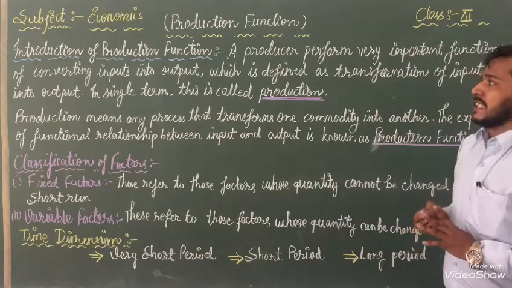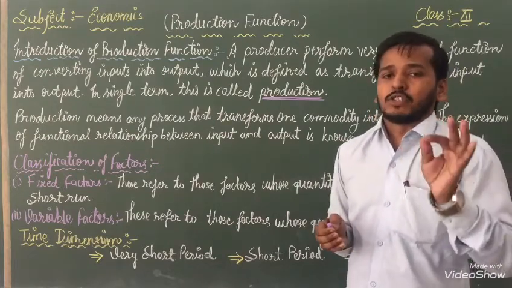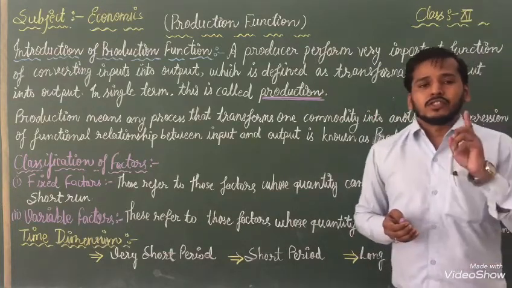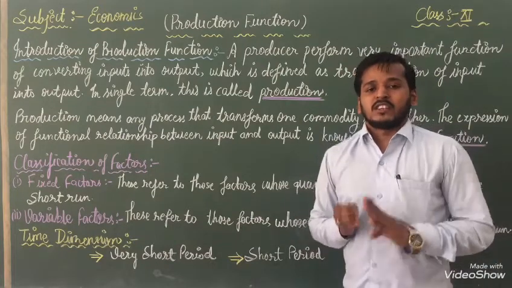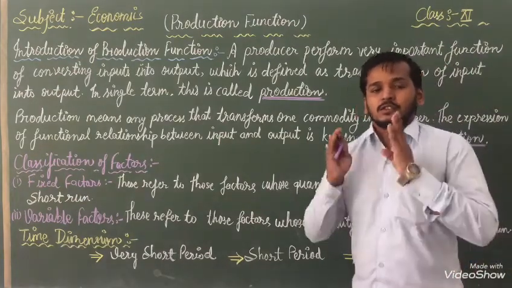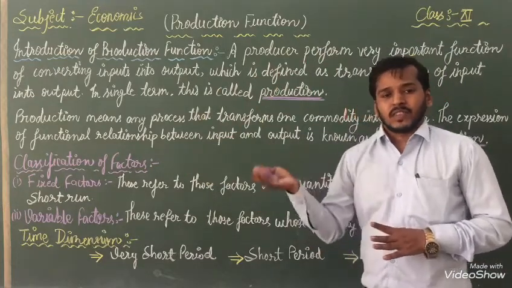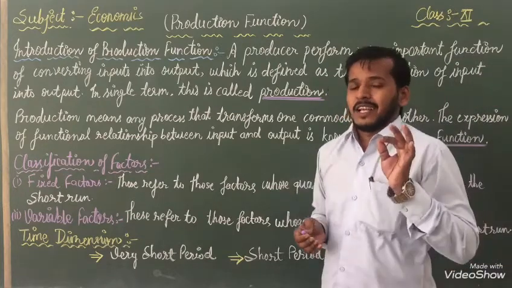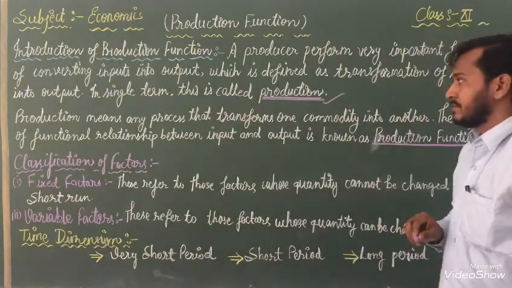Once again, what is the meaning of production? Suppose for example you have opened your company. First you have to purchase some raw material. It is the input. Then your company will manufacture goods, and after that you provide them out of the company, meaning you sell them in the market. This is the output. With the help of these activities, we can say that this is called production.